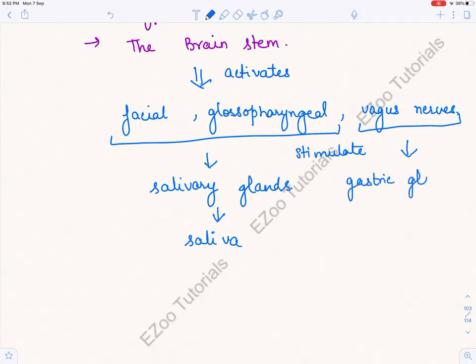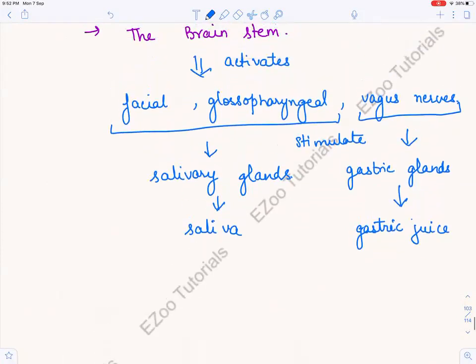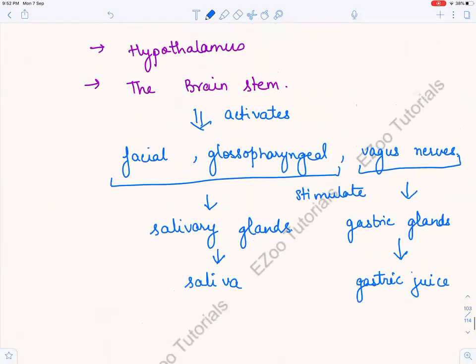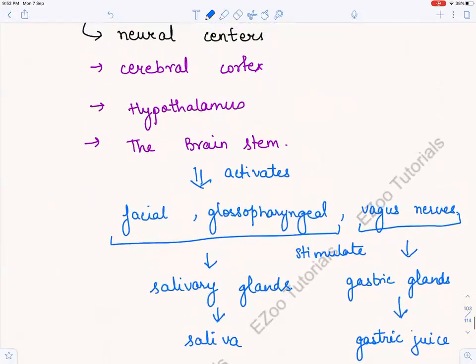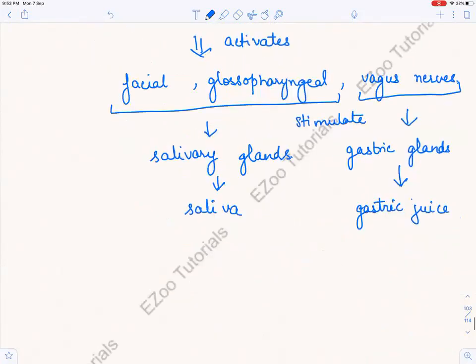We have already done gastric glands in detail. To secrete saliva? No. To secrete gastric juice. Now we have studied that the neural centers activate the cerebral cortex, hypothalamus, and the brain stem. Then the brain stem activates the facial and the glossopharyngeal nerves, and the vagus nerves.